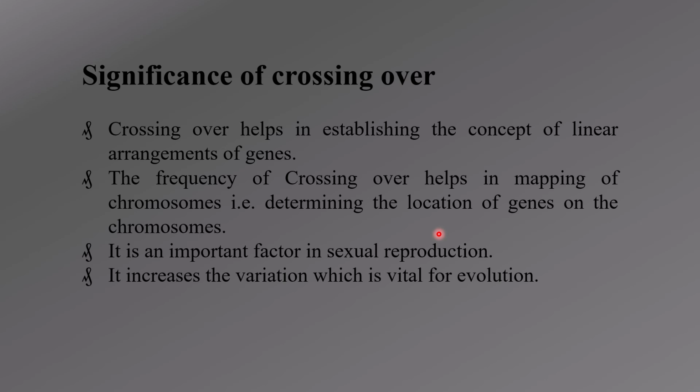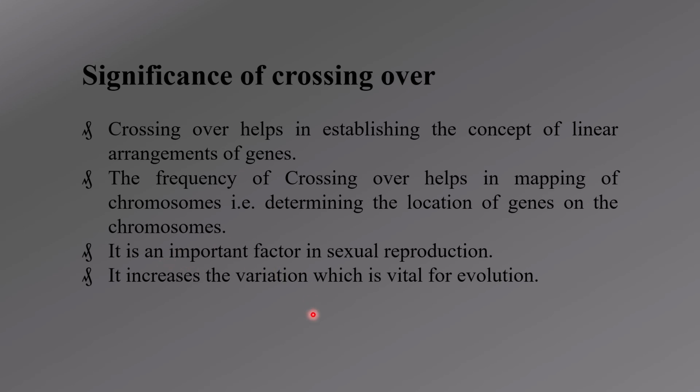This has significance in diseases that can be passed on from the parents to the offspring. Is there any gene linked to these disease-causing traits, and is it getting to the offspring? That can be seen with crossing over.